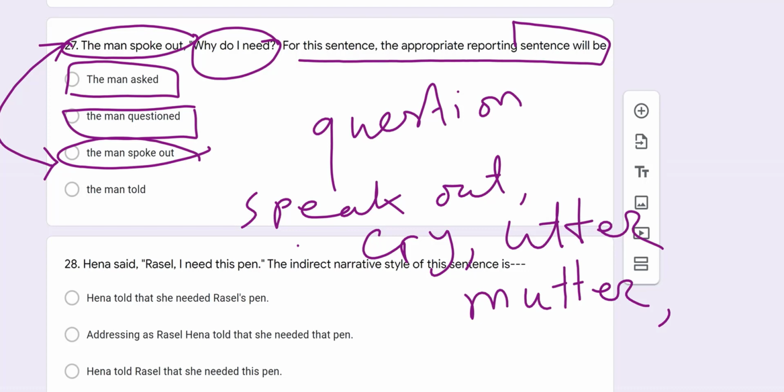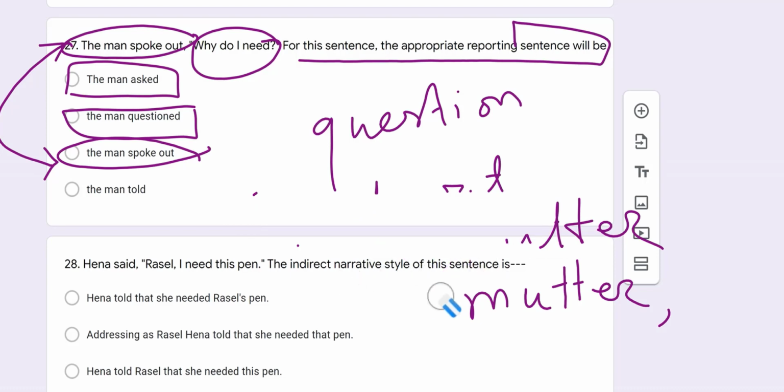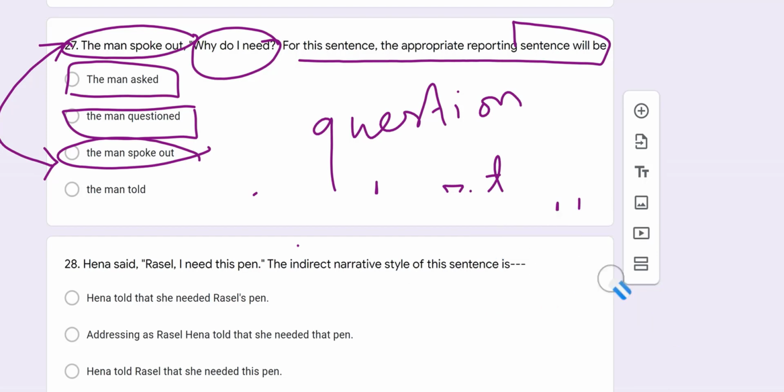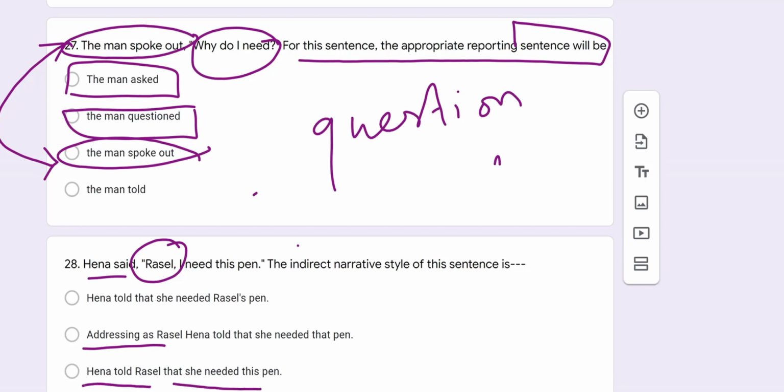Then we have to go to question number 28. In question number 28, the question was like this: Hannah said, "Russell, I need this pen." The indirect narrative style of this sentence is... here you have to do a narration, my dear students. Here you see Russell is only a name, it's not a vocative case. So you have to place it as the object of said or told. So you don't have to use addressing as or something like this. So you can choose this option: Hannah told Russell that she needed this pen.